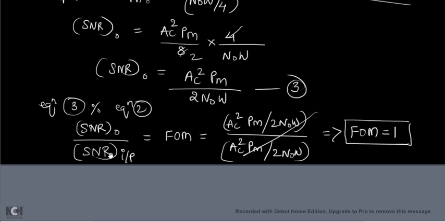So comparing the AM receiver and the DSBSC receiver, which is best to demodulate the amplitude modulated signal? Your DSBSC is best because it is not going to add any noise into the message or the demodulated signal. Noise will not be added in your DSBSC modulation or the receiver.